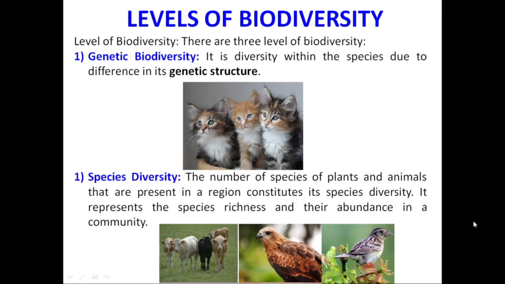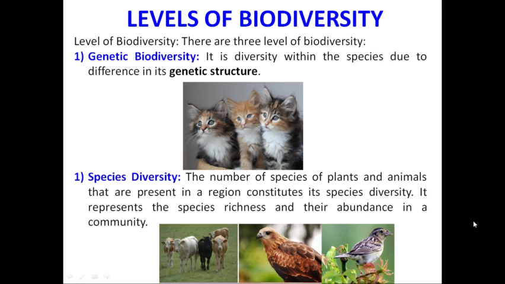Many times we see two organisms of the same species, but although they belong to the same species, yet there are morphological differences in their appearance, the color of the hairs on their body, the color of eyes, etc. And that is because of different gene structure in those offsprings or organisms.